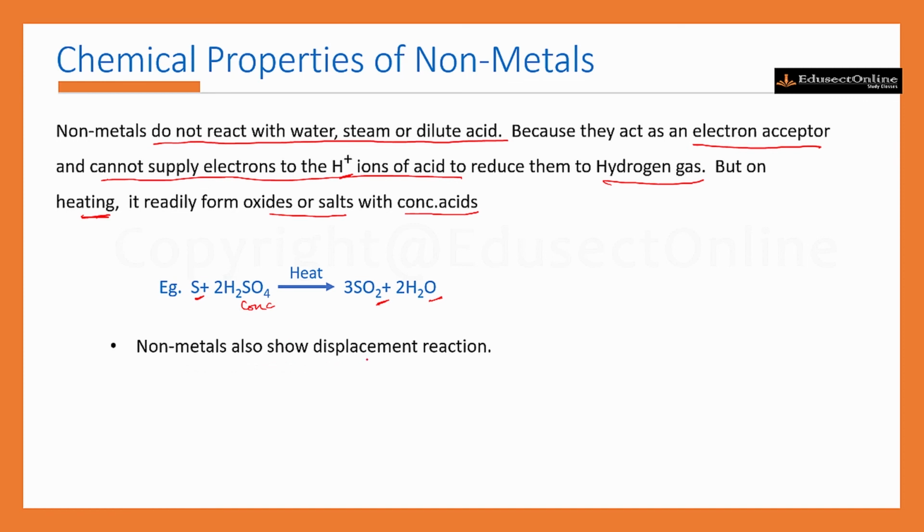Non-metals also show displacement reactions. For example, this is chlorine, a non-metal, and it can react with sodium bromide, NaBr. Then what happens is chlorine displaces bromine from its solution, forming sodium chloride and bromine. That means non-metals can also show displacement reactions like metals. So far we have discussed the physical and chemical properties of metals and non-metals.